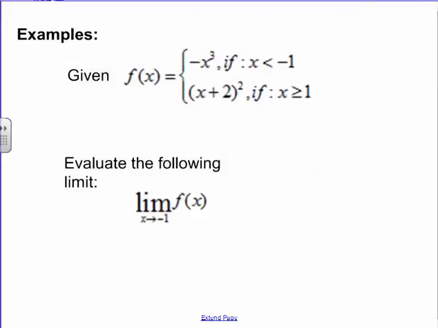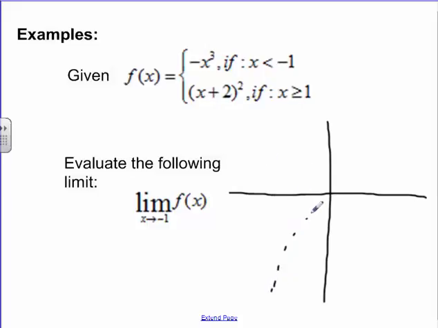So, okay, we got one last example, then we'll call it a lesson here. Let's try this one. First thing I'm going to want to do is just get a quick sketch of a negative x cubed graph. Again, hopefully you have some knowledge about how this works. An x cubed graph normally would look like this. But if we want it to be a negative x cubed graph, it's going to look like this.